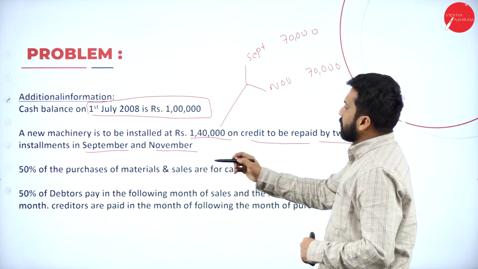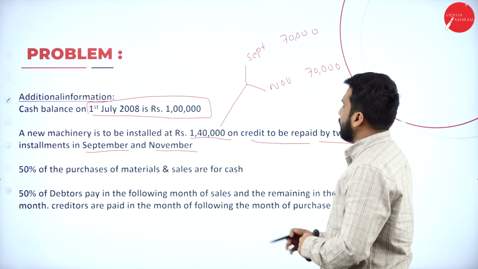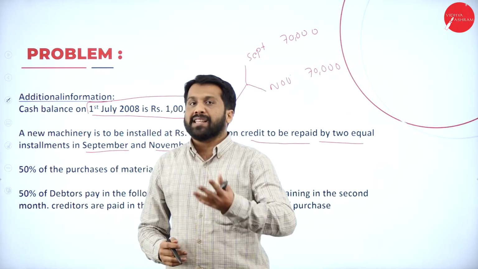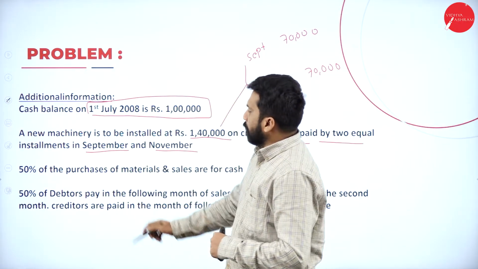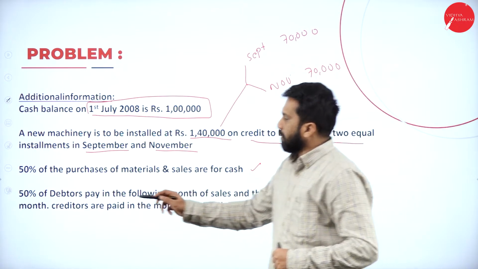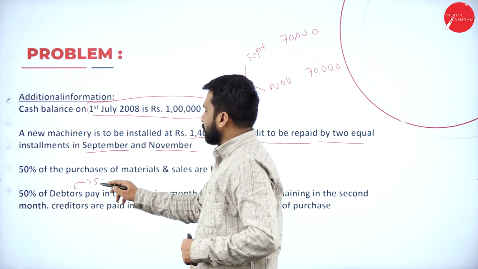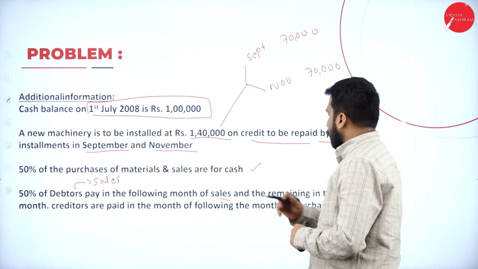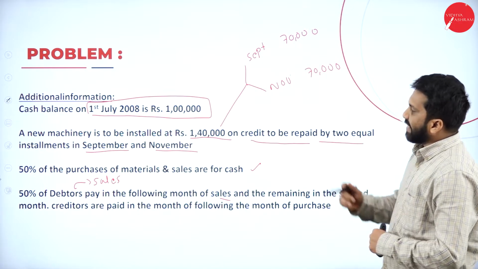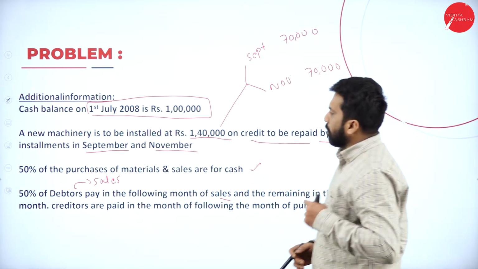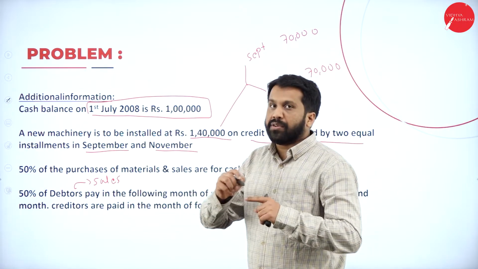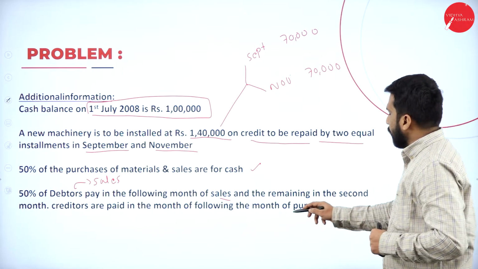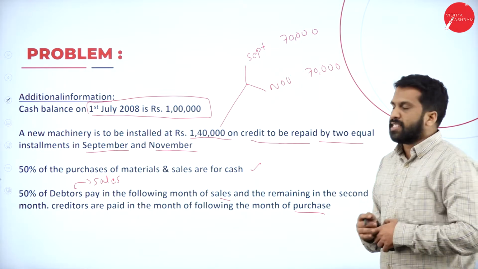Then 50% of the purchase of material and sales are for cash. This I'll show you how it is. 50% cash and balance 50% will be credit. 50% of the debtors means what? Sales. And pay in the following month of sales, and the remaining in the second month. I'll show you how it is. Now, these things I'll explain to you while doing the working note. Creditors are paid in the month following the month of purchase. This also I'll explain to you.